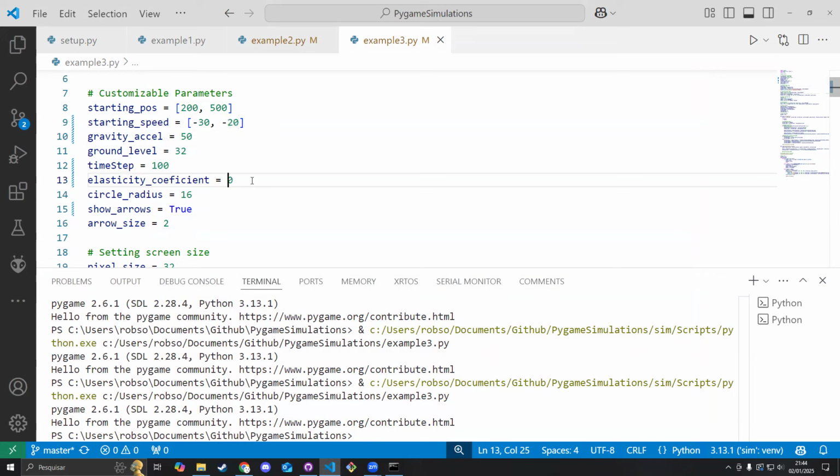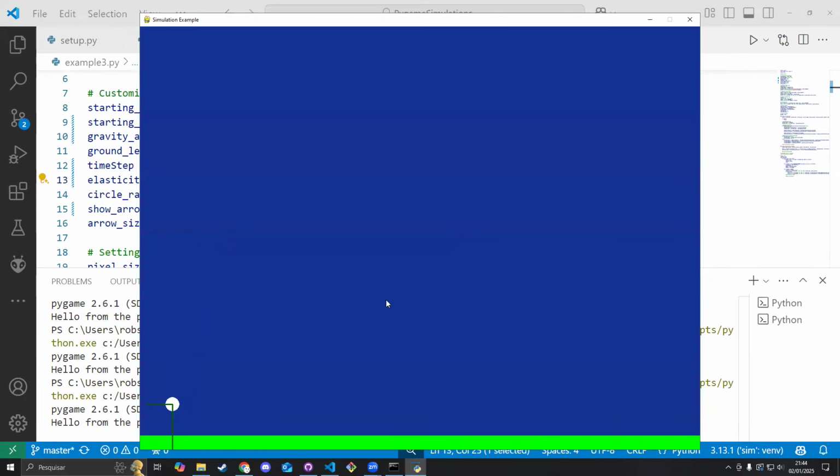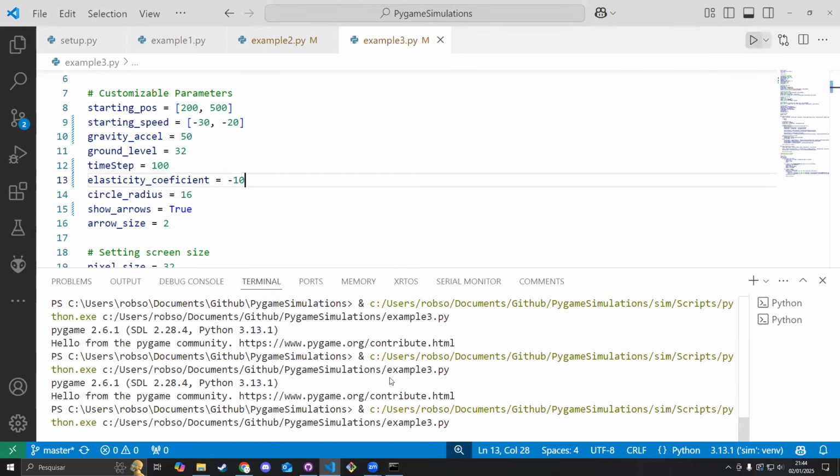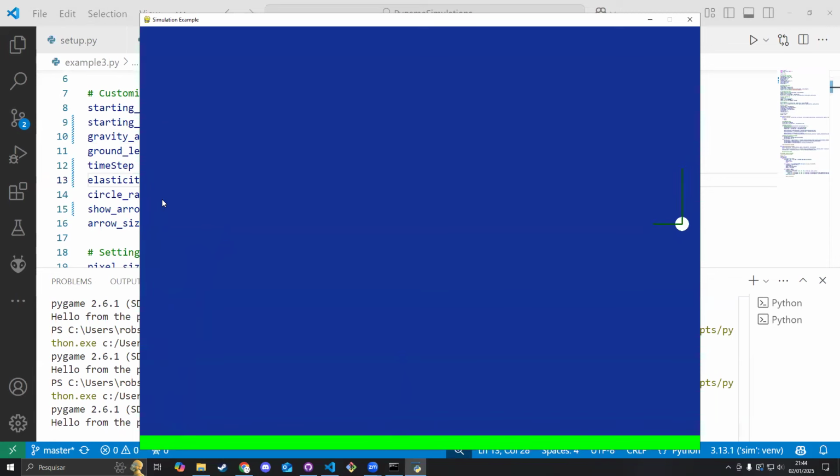Just remember, if I say that the elasticity coefficient is 0, that means the ball is never going to lose momentum. So the ball is going to be bouncing forever, and it's always going to be back up at the same height it started. We can also say that it is a negative value, and it is actually going to gain momentum when it hits the ground. And when I do that, it is going to be bouncing way higher after hitting the ground. And you can see that it is getting higher and higher here.